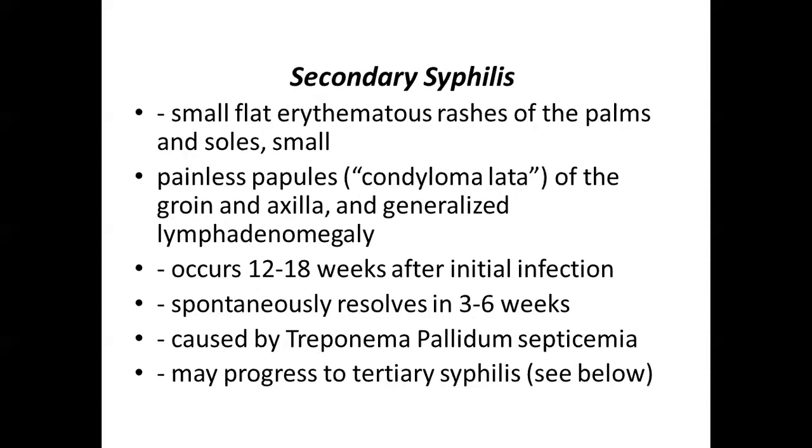Secondary syphilis presents as small, flat, erythematous rashes of the palms and soles, and small, painless papules called condyloma lata, of the groin and axilla, with generalized lymphadenomegaly. It occurs 12 to 18 weeks after initial infection, then spontaneously resolves in 3 to 6 weeks.